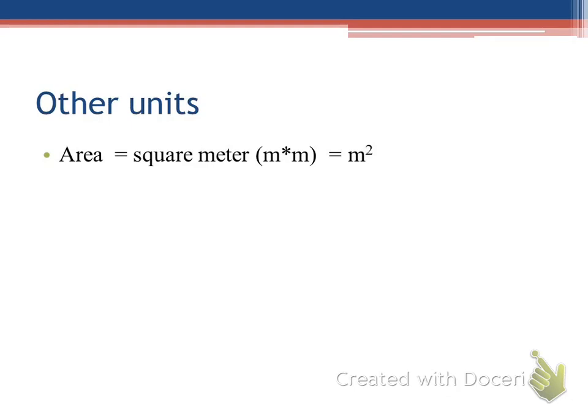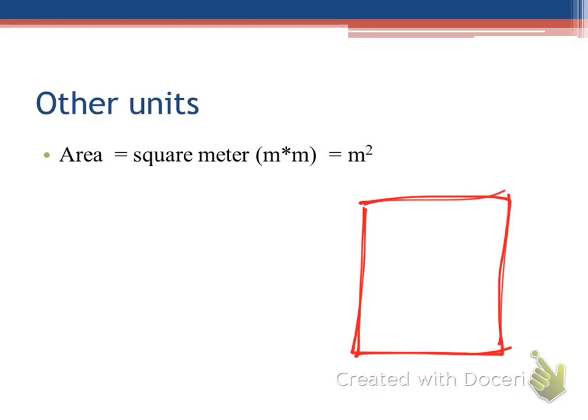Okay, so we looked at units for simple measurements, length, mass, volume, things like that. Now if we were looking at the area of something, how is it that you go about finding the area of something? Like let's just say a square or any sort of quadrilateral.